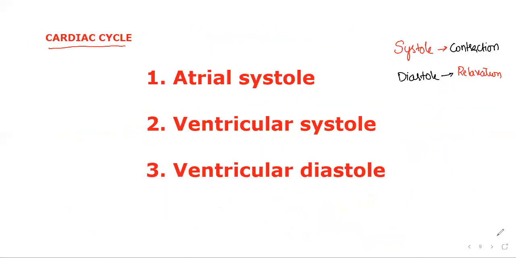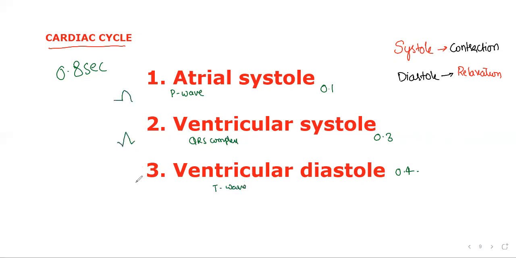Then this is the cardiac cycle. Let me say once again, the total time taken is 0.8 second. Atrial systole takes 0.1 second, ventricular systole 0.3 second, and ventricular diastole 0.4 second. The wave registered here is P wave, here QRS complex, and then here T wave. So it can be like this, and like this. Fully, the P wave, QRS complex, and T wave.